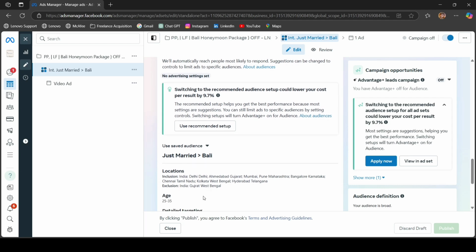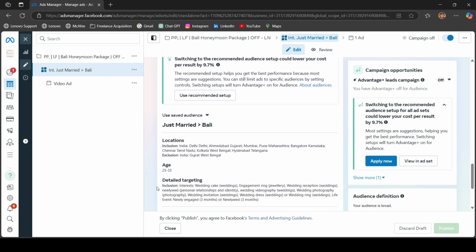Now under the age targeting, it is a honeymoon package for Bali. So it is a Bali honeymoon package. That's why I have targeted the age group of 25 to 35. If you are also marketing a honeymoon package, you can go with the same age range as well. It will not narrow the audience size much, so your CPM will not increase, and you will have a good CPM and a good cost per result as well.